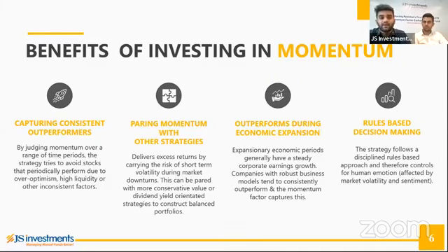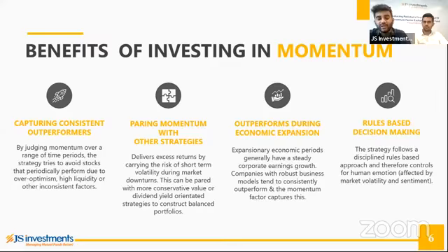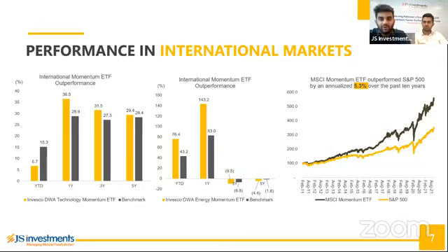We've included some international ETFs, international momentum ETFs that have been adopted globally. So we just include some performances. You can see that there's the Invesco DWA Technology Momentum ETF. It has done well against the benchmark. You can see the MSCI Momentum ETF. It has outperformed the S&P 500 by an annualized 5.3% over the past 10 years. So it's not just a local phenomenon, it is an international phenomenon. Momentum does exist, and if taken the right approach, it is possible to take advantage of momentum efficiently.